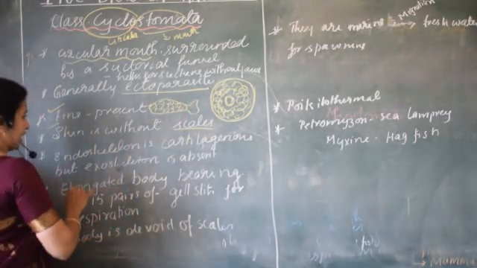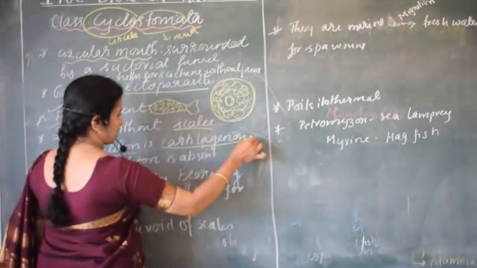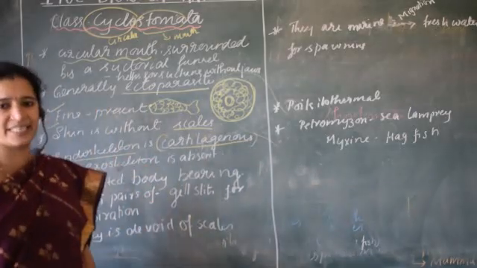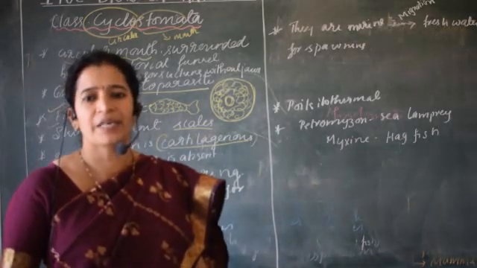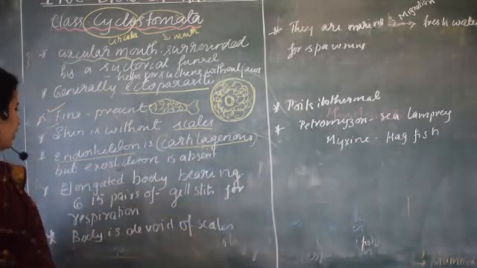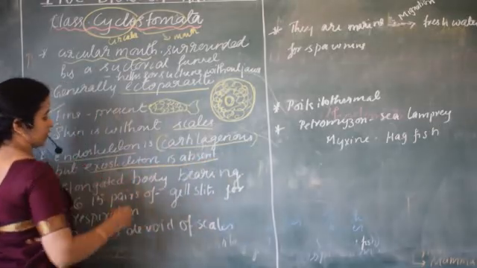Then the endoskeleton. How will this endoskeleton be? It is cartilaginous, meaning it is made up of cartilaginous bone. That means soft bones are there, not hard. But the exoskeleton is completely absent.